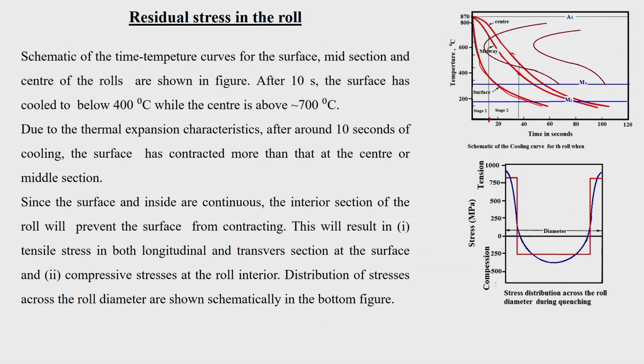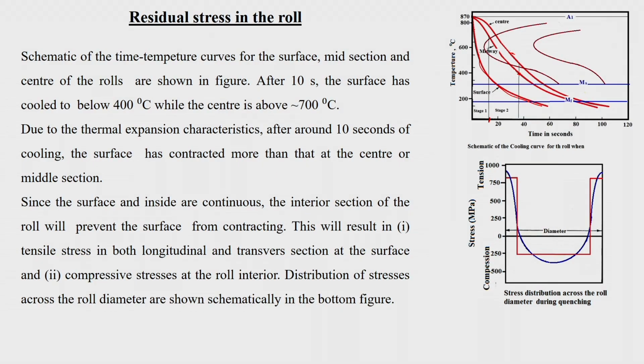So, the surface has contracted more. Due to the coefficient of expansion, there is shrinkage taking place at the surface, because it is cooled fast, it has contracted much faster, whereas the center is still at the higher temperature. So, it has not contracted. The result is that the outside is trying to contract, but the inside is trying to oppose it. So, there is going to be a tensile stress at the surface.